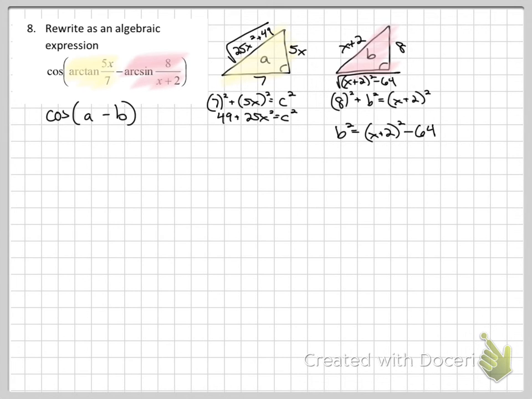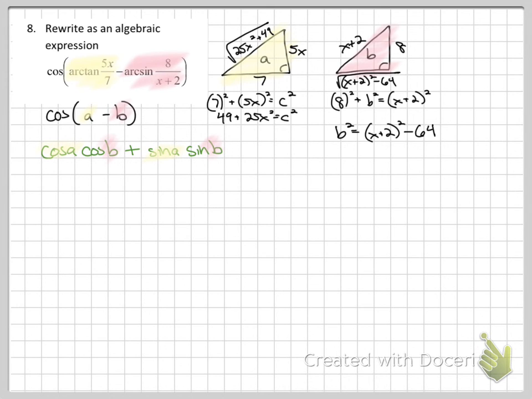So now I'm here. I'm at cosine of A minus B. Well, sine, cosine, cosine, sine; cosine, cosine, sine, sine. Cosine is opposite. The problem was minus. This is going to be plus. But now I look at the correct triangle to answer the question.